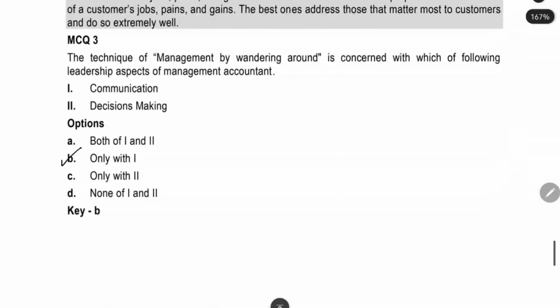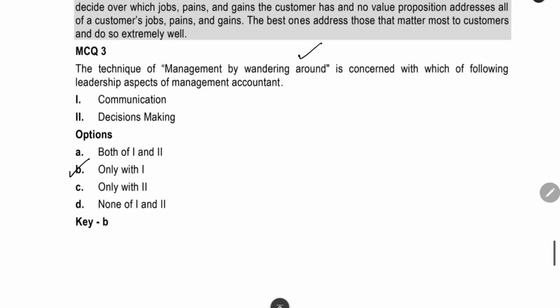Next question is that we have communication and decision making, management by wandering around. Under which topic is it coming? That is what they are asking. It will be coming under the topic of communication. So you have to select only one.